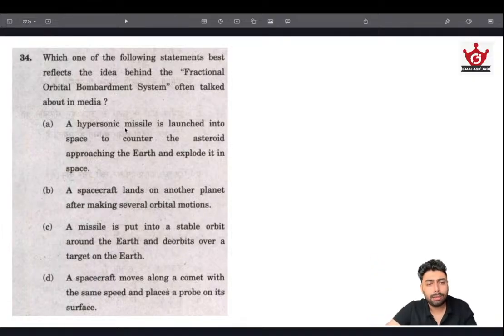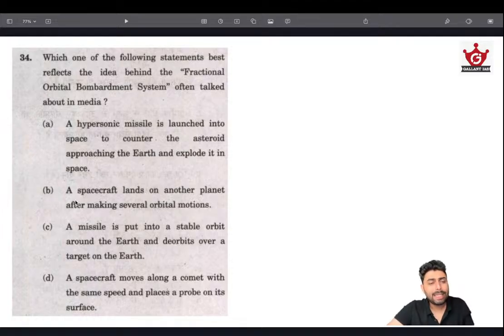A hypersonic missile. Okay, that has got the bombardment part cleared. Launched into space to counter the asteroid approaching Earth and explode it in space. There is bombardment. The whole thing ticks the bombardment part of the statement. But where is this fractional and even the orbital part? If you are launching a hypersonic missile, there won't be any orbit or anything. It will be just going and hitting the asteroid approaching the Earth. So there is no orbit involved here. So the first statement doesn't have orbit, which makes for a lesser case. But since in questions like this we cannot instantly eliminate it, we can just keep it aside.